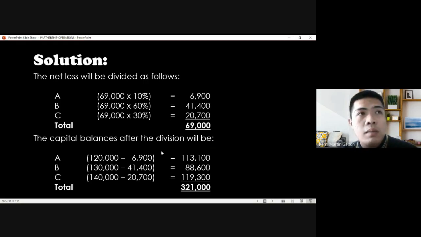Since they are the same in the ratio, the profit and loss, that's the result of the distribution. Okay, higher amount of loss absorption for B. Then for C, we have 119,300, for a net total of 321,000.